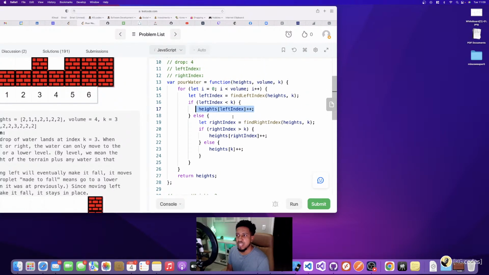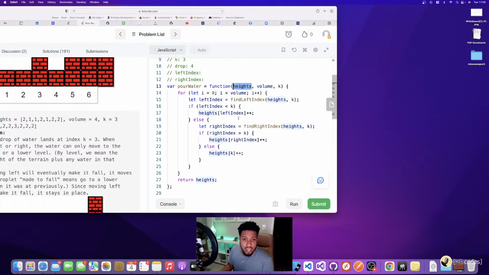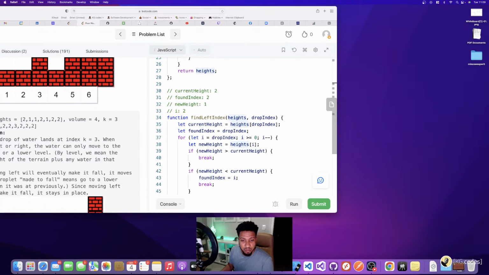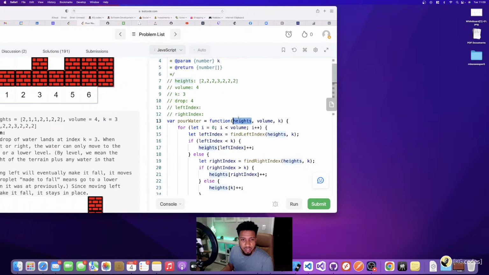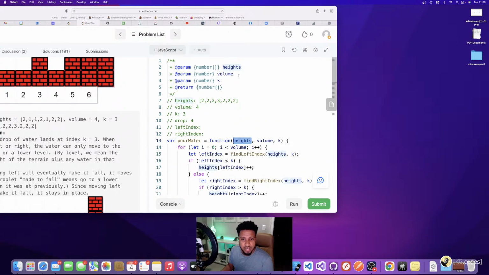And so to me, I think that makes the problem like n times m, or maybe you could say big O of x times y, where volume equals x and y is the length of heights. So this one is definitely a more complex time complexity. And I'm going to look that up to make sure I didn't tell y'all wrong on the complexity there. I'm going to look up the answer later after I run this.